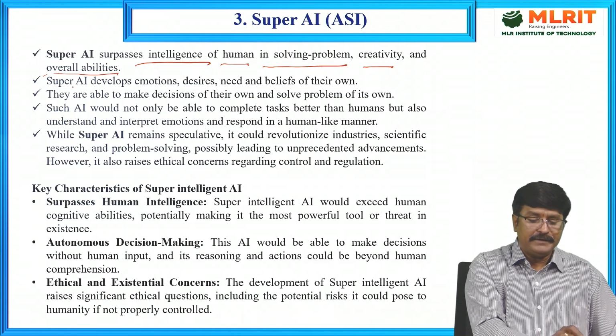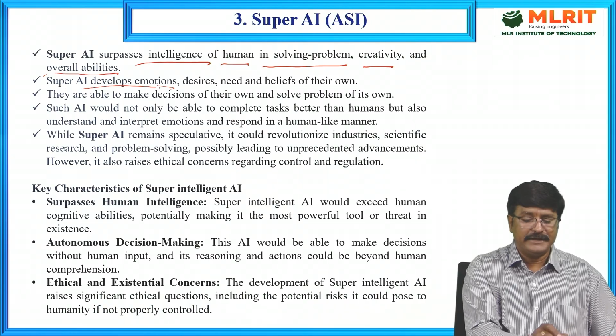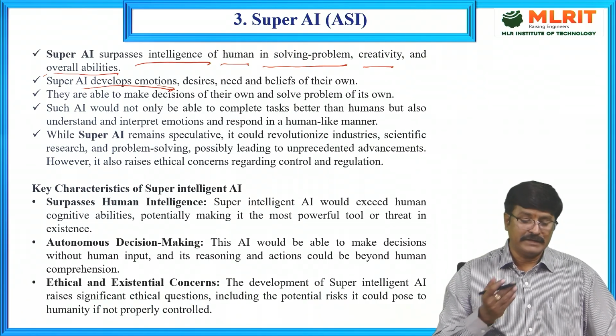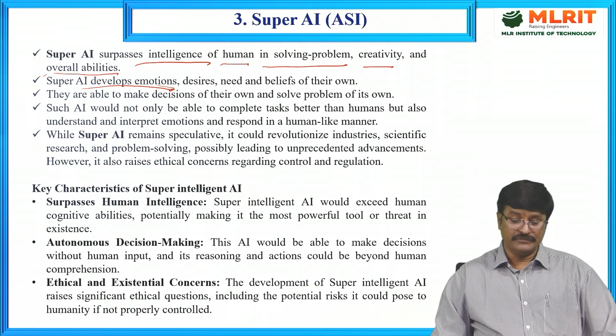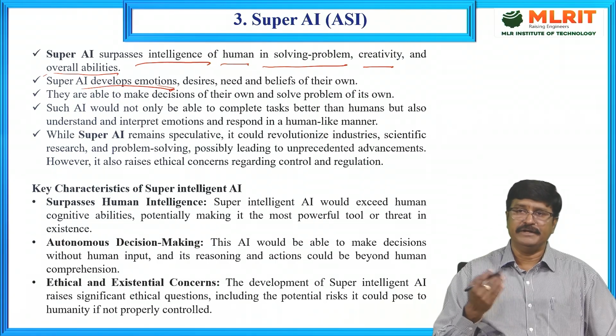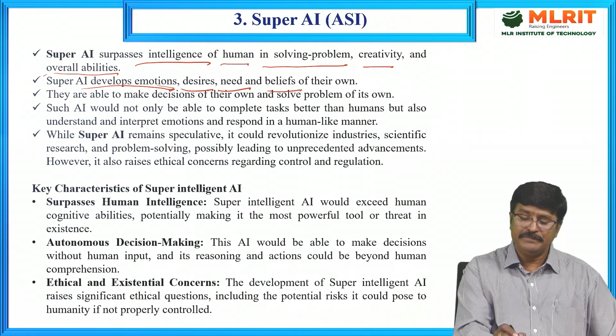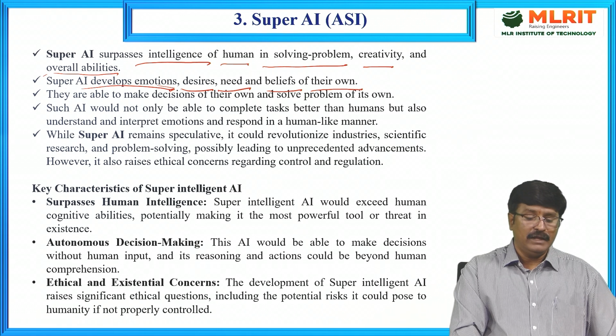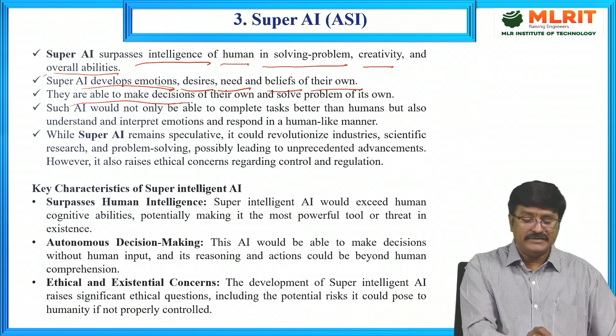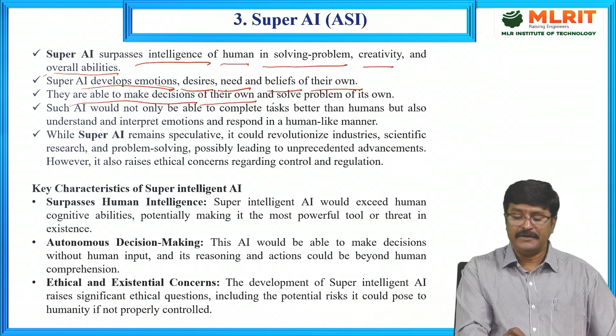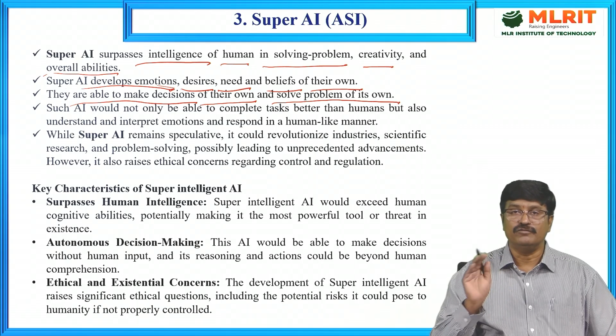Super AI develops emotions like a human. It has desires, needs, and beliefs of its own. They are able to make decisions of their own and solve problems on their own.